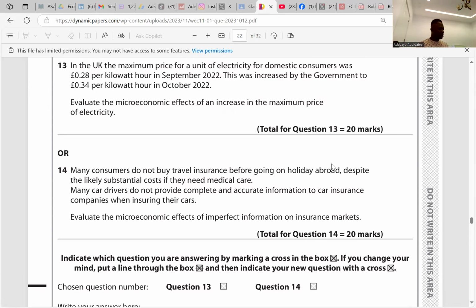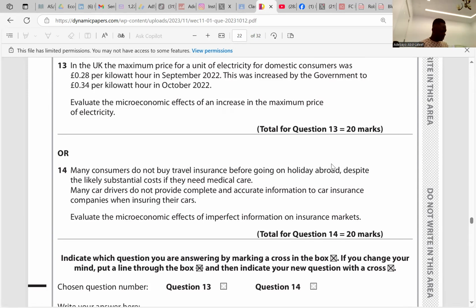According to the extract, there's an increase in maximum price from Pmax to Pmax 1. Both of them are still below the equilibrium price, right? So what are the consequences of this? What's the consequence of an increase in maximum price to consumers? To producers? And to the government itself? Those are the three questions, because it's macroeconomic, right? According to the extract, maximum price was 0.28 in September and increasing. Okay, up to now you're fine.